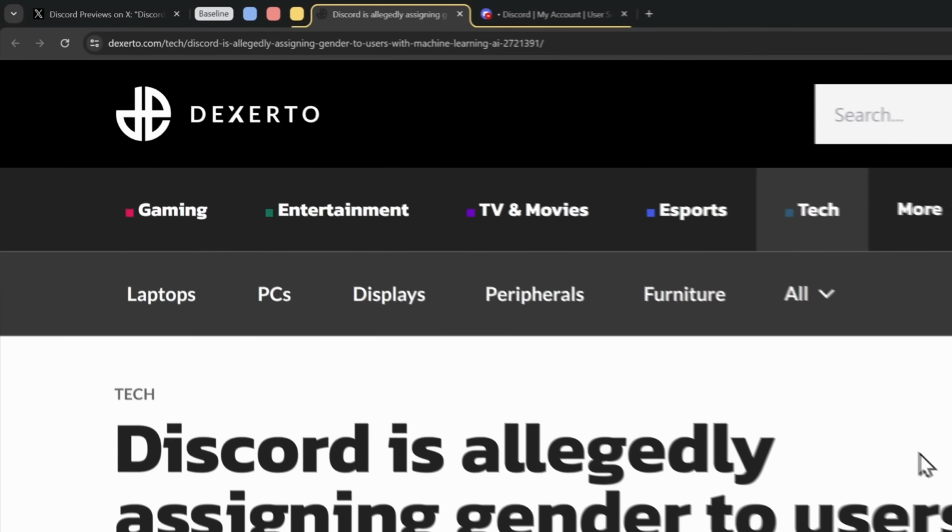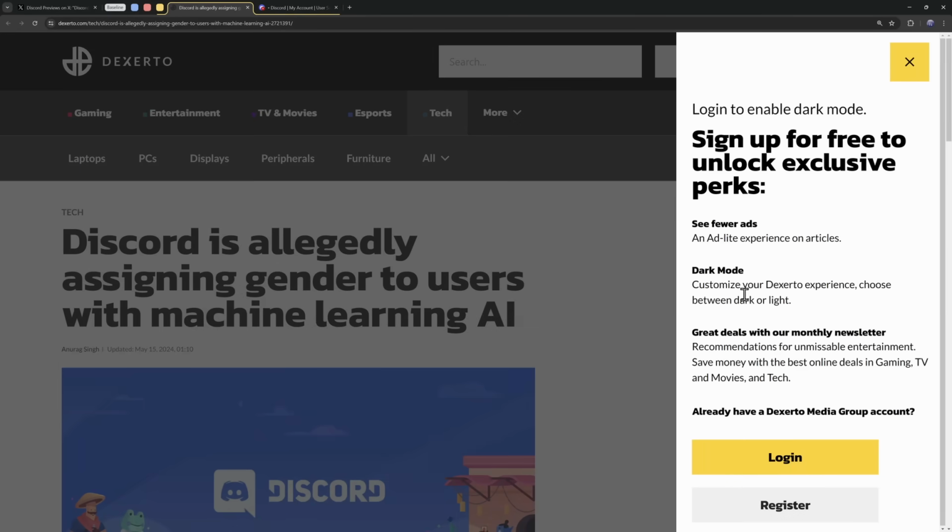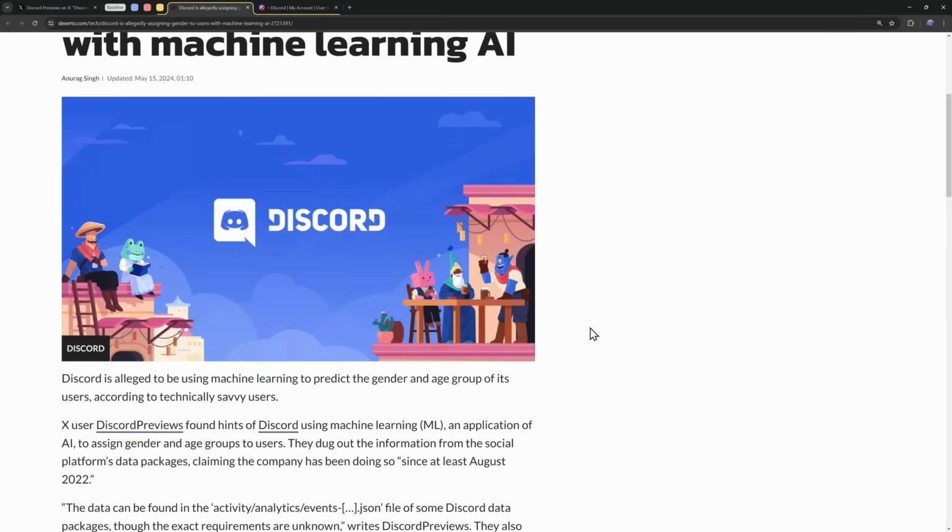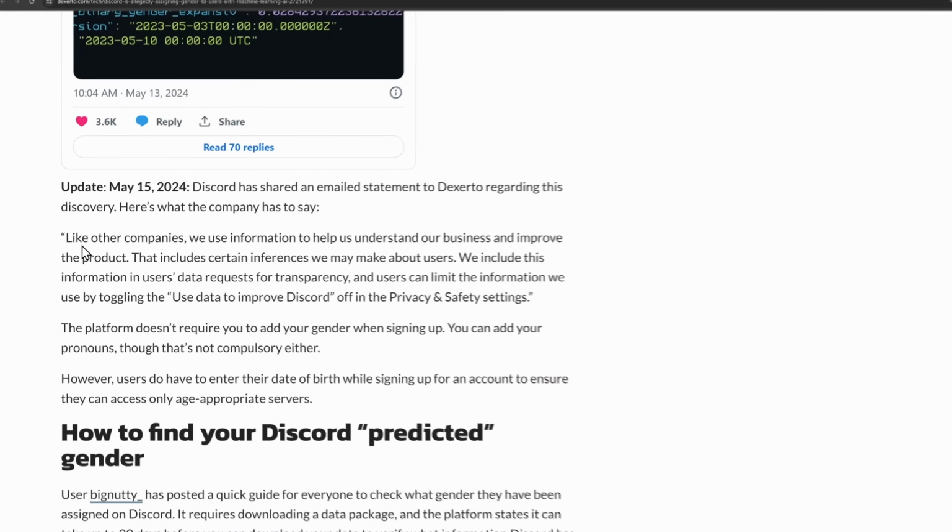Hands down, in my opinion, the worst journalist website on the planet. You want to turn on dark mode, you need to sign up. And there's a lot more to complain about this, but they emailed Discord about this, and Discord actually responded.